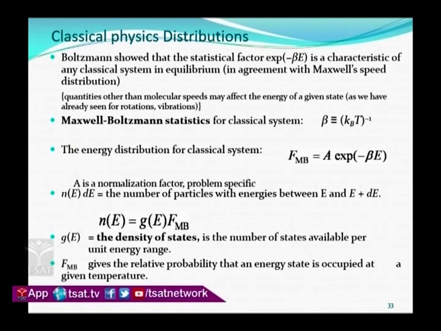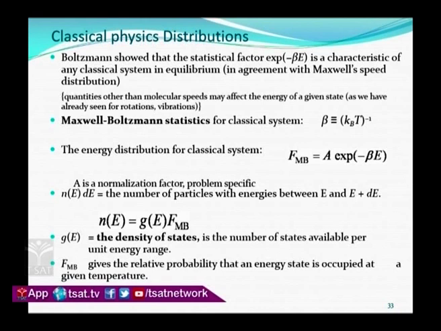The particles are distributed in any way. Here Boltzmann showed that the statistical factor e to the power minus beta E is a characteristic of any classical system. So I write the distribution function as f_MB equal to A e^(-beta E). What does this distribution function describe? It describes how the particles are distributed within the energy levels, how they are occupied. This is the number of available energy states. Whatever we discussed is dealt with by this distribution function.